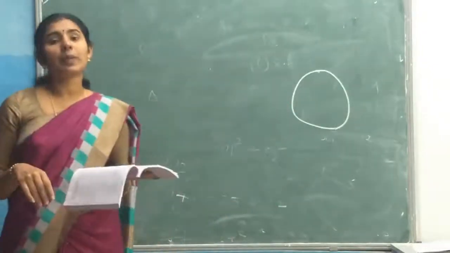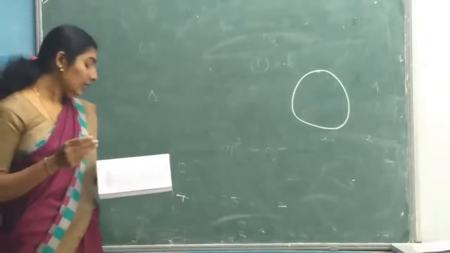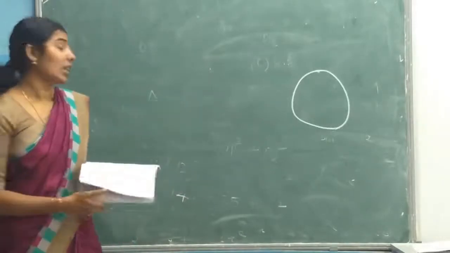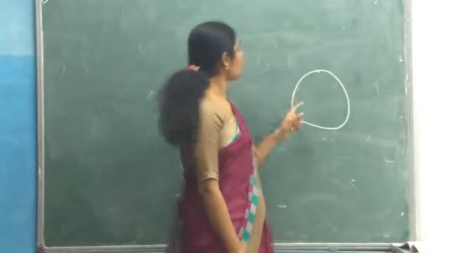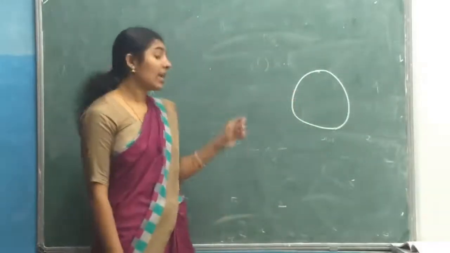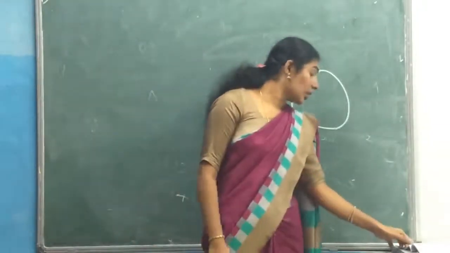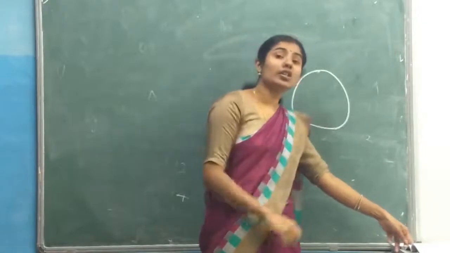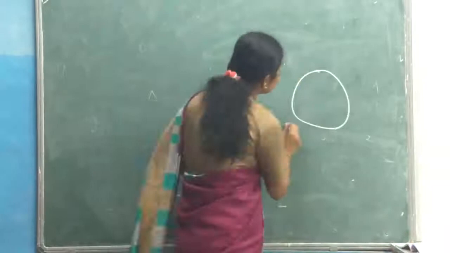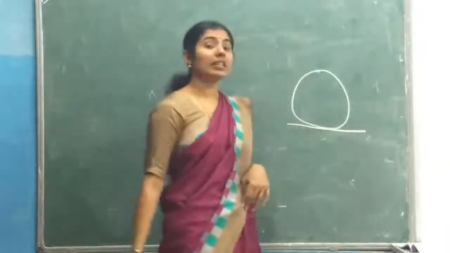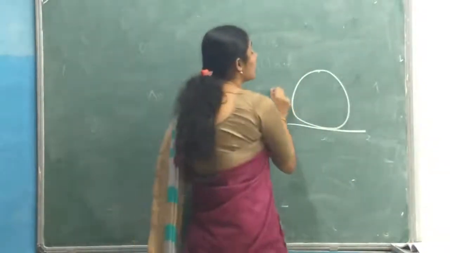Two lines are parallel, and one is a tangent and the other is a secant of the circle. So first of all draw one circle, and in this rough figure you should show two lines which are parallel, one a tangent, the other a secant.